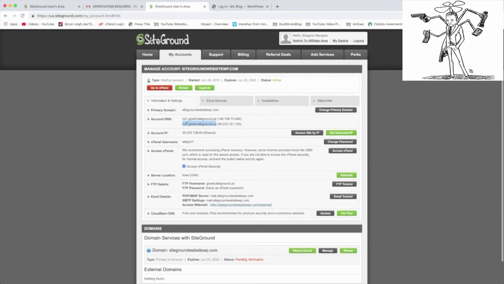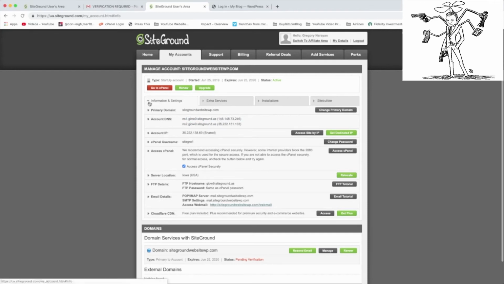All you need to do is enter those 2 name servers wherever you bought your domain name, for example at GoDaddy. By entering these 2 name servers and then clicking save, you will connect your domain name to your hosting, because these 2 things represent your hosting account and tell your domain name where the hosting account is. In our case, it's at SiteGround. All right, super exciting. Let me know any questions, guys and gals.